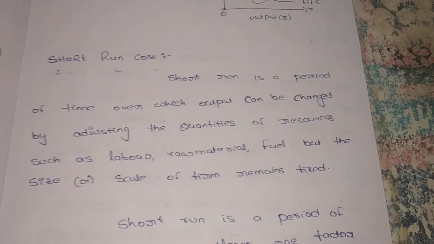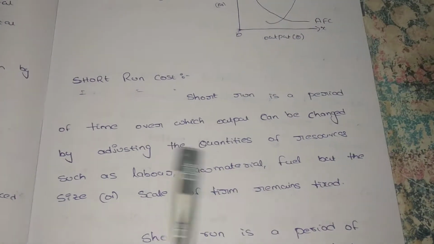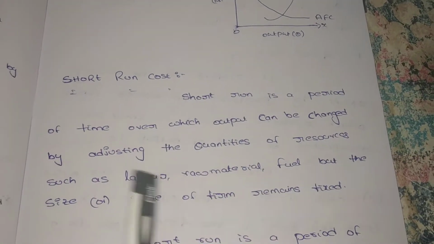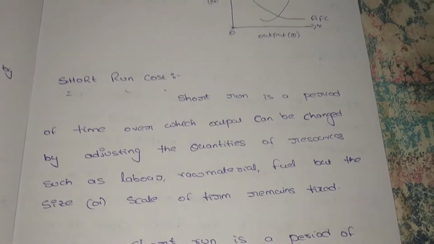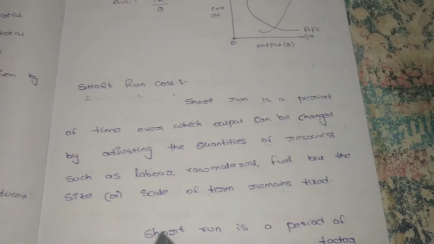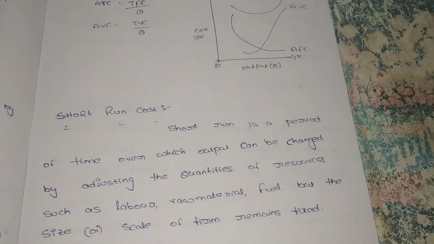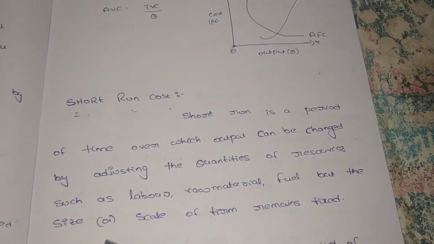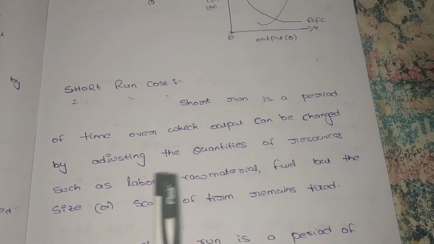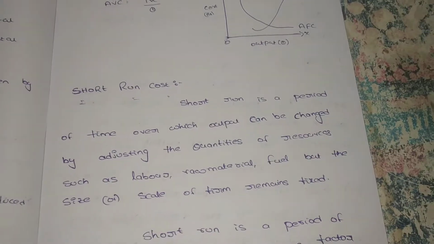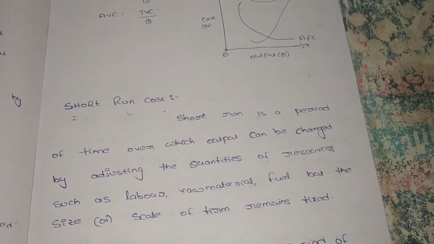Let's see here. Short run is a period of time over which output can be changed by adjusting the quantities of resources such as labor, raw material, fuel, but the size or scale of the firm remains fixed. Here short run means there is no chance for extension of the business because it is below 1 year. Short run means below 1 year we are unable to extend our business. The output can be changed by adjusting the quantities of resources, means by adjusting our inputs there may be a change in output but the size of the firm remains fixed.